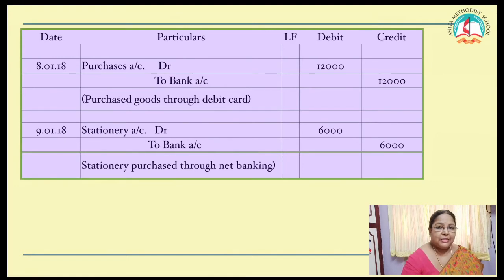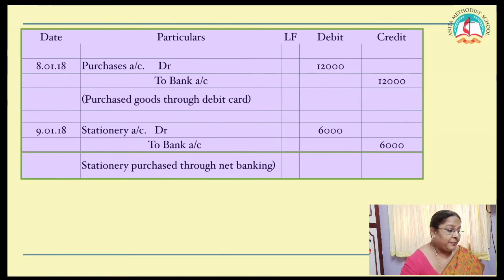Purchase goods from Z and Co. and paid through debit card. Paid through debit card. So is it a bank transaction or a cash transaction? It is a bank transaction. Purchase account debtor to bank account.